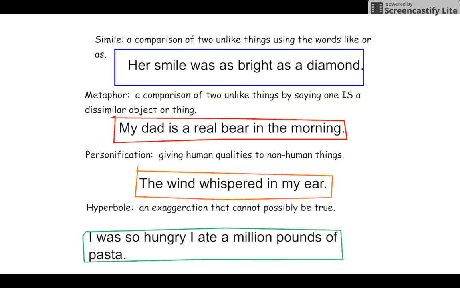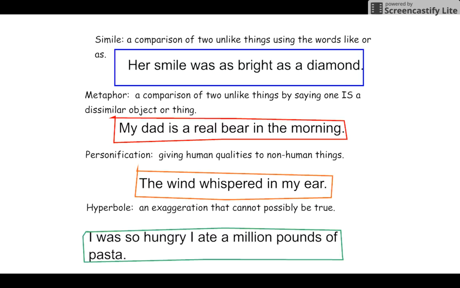So to wrap this up, simile, a comparison of two unlike things using the words like or as. Her smile was as bright as a diamond. A metaphor, a comparison of two unlike things by saying that one is another object or another thing. My dad is a real bear in the morning.